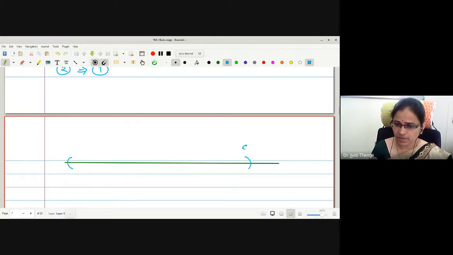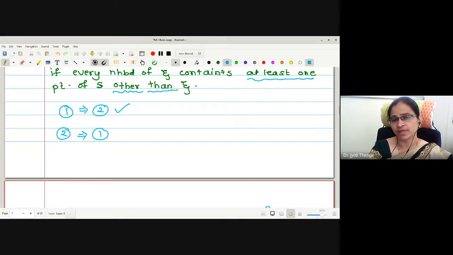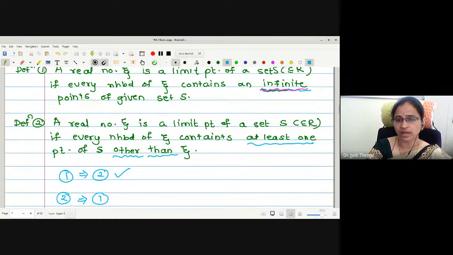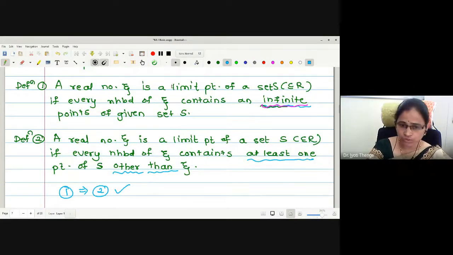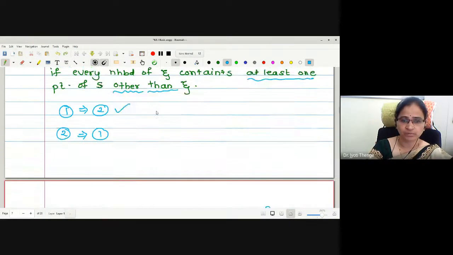Okay, let this be my set S, which is a subset of the real numbers, and we wanted to check whether this point zeta is a limit point of the given set. If it is a limit point, by the second definition, every neighborhood contains at least one point other than zeta, and we wanted to show that every neighborhood contains infinite points of the given set.